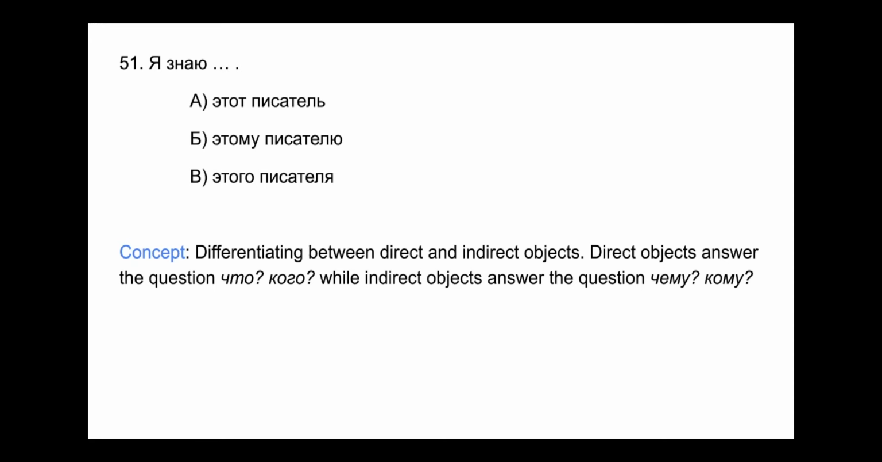Б. Этому писателю. This is the dative case. You should recognize the ending ому for этот, and the мягкий знак changing to ю. So this is the dative case, and that would work if we're looking for an indirect object. But again, this is not кого, что. We don't use the dative case because they are not indirect objects. They are direct objects, and so we use the accusative case, specifically the accusative animate case, because писатель, writer, is animate. And so the answer has to be В. Этого писателя.